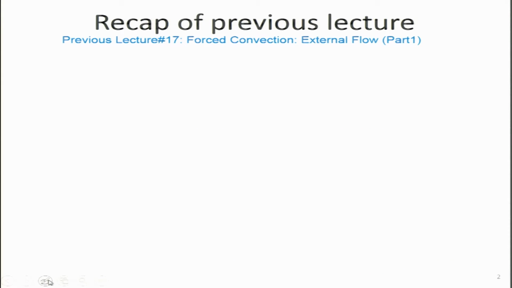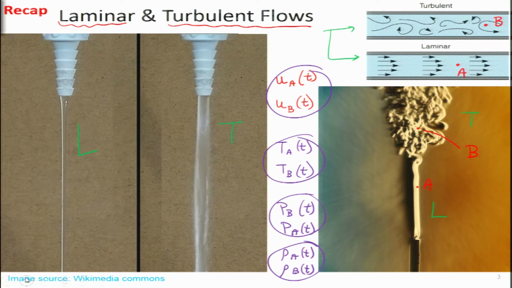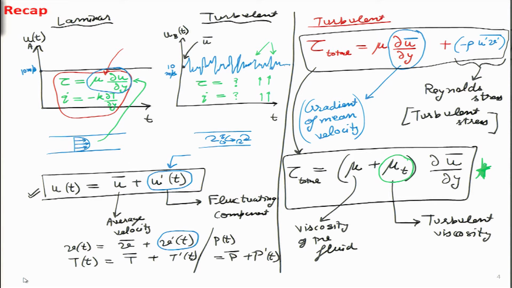Before we start, let us do a quick recap of what we had done yesterday, which was lecture number 17. So, we had looked at the differences in laminar and turbulent flows and explained with the help of these figures given over here, and then based on this analysis we had looked at the fluctuations which are observed in turbulent flow but are not present in laminar flow. So, these fluctuations lead to a fluctuating component of any parameter that we are studying. So, we started off with the x direction velocity, it could also be y direction velocity, it can also be fluctuations in temperature, pressure as well as density.